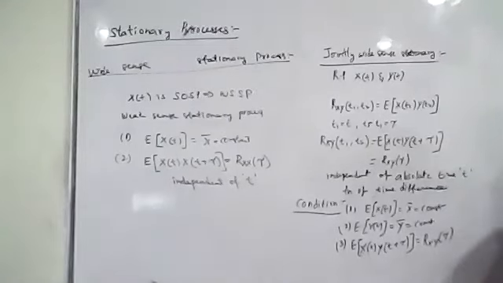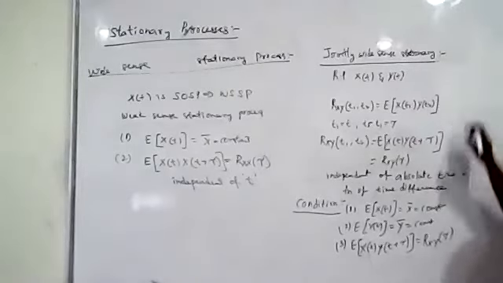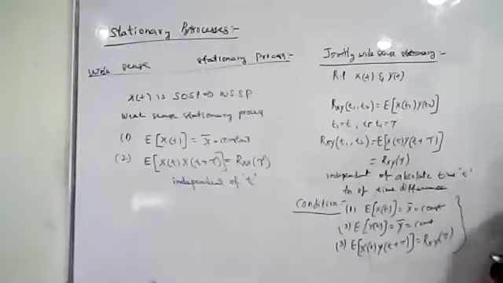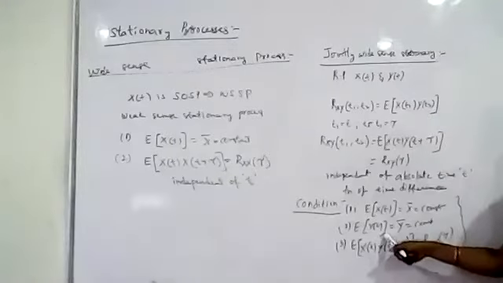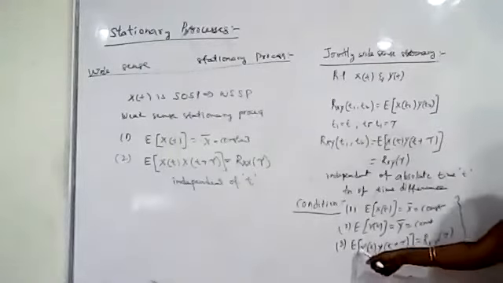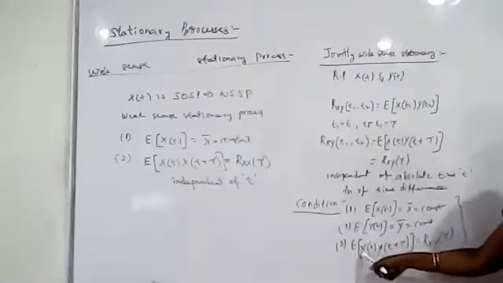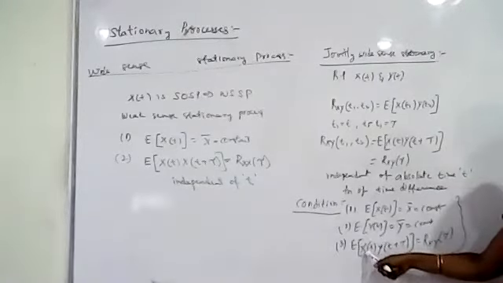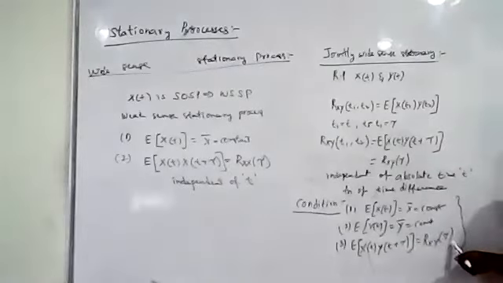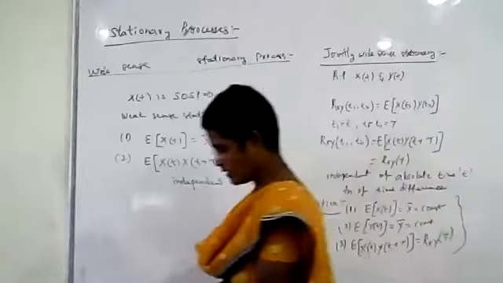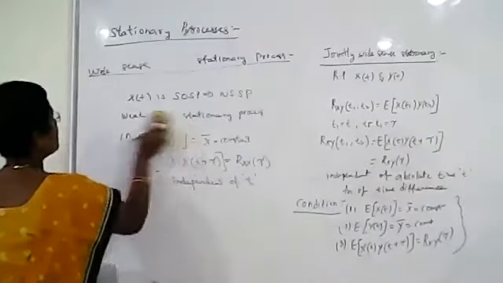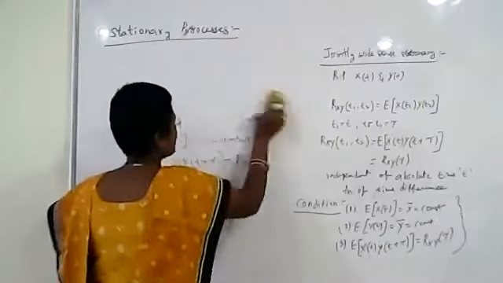So for any two random processes to be jointly wide sense stationary, these are the three conditions they have to satisfy: the expected value of x of t should be constant, the expected value of y of t should be constant, and the cross correlation between the random processes x and y should depend only on time difference, not on absolute time. Then these random processes are called jointly wide sense stationary.